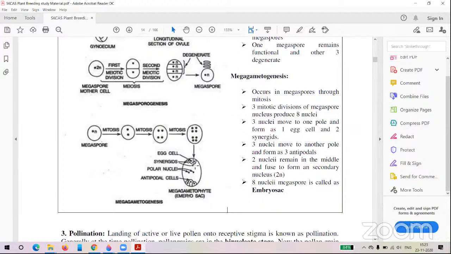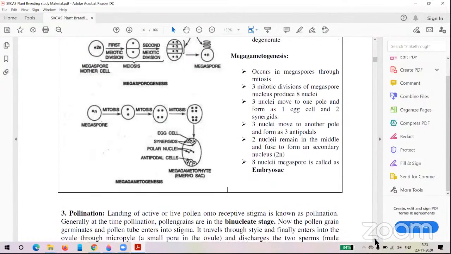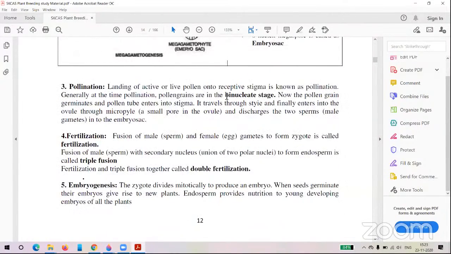One sperm nucleus will fuse with the egg cell, that is called fertilization. Due to this, one will form the zygote, and the other sperm nucleus will mate with this dinucleus, and it will form the endosperm. So how the endosperm forms means the sperm nucleus will mate with the secondary nucleus or dinucleus. The endosperm will form. So here you can see the pollen will be released at the binucleate stage or dinucleate stage.